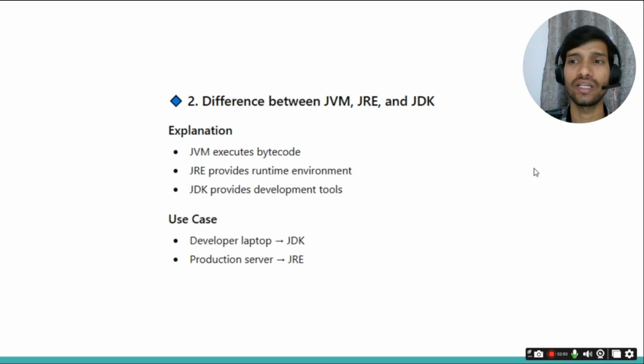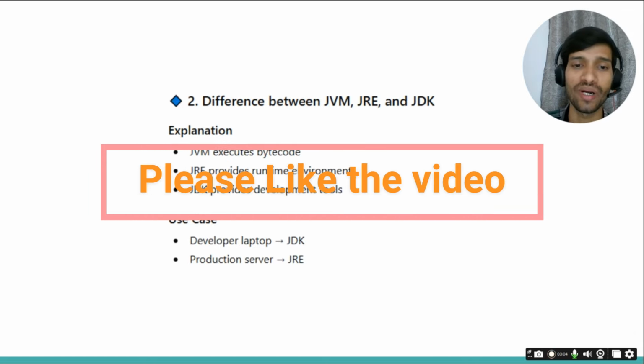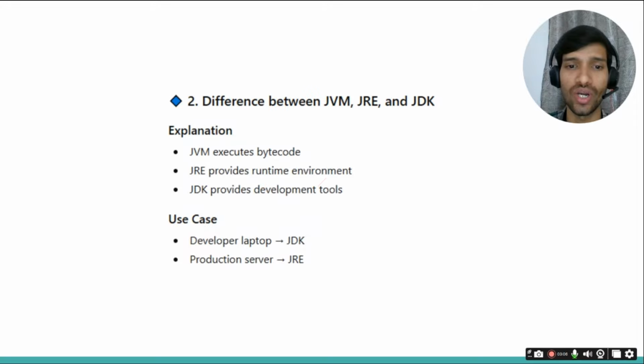Then they will ask the difference between JVM, JRE and JDK. As we saw in the earlier slide, the JVM is the Java Virtual Machine which executes the bytecode, and the JDK provides the Java development tools. When we want to create or run any Java code, we should have some tools or an environment to write the code.